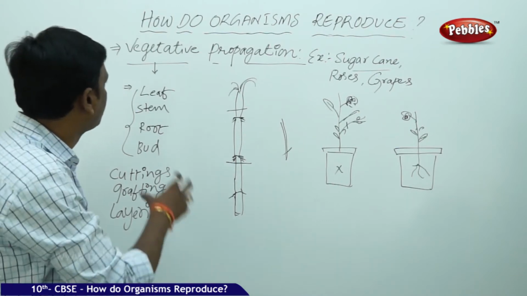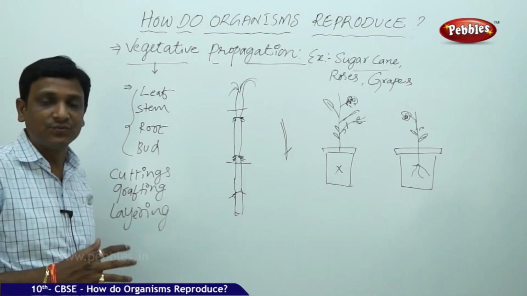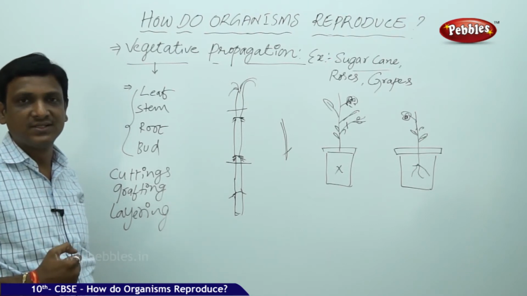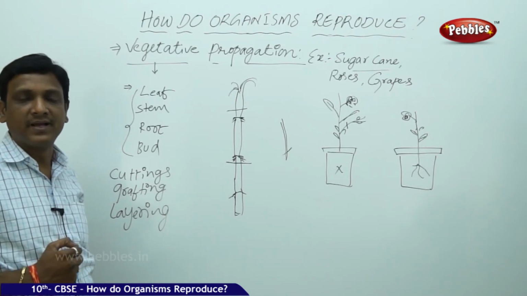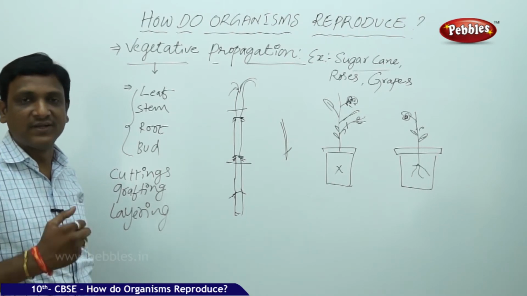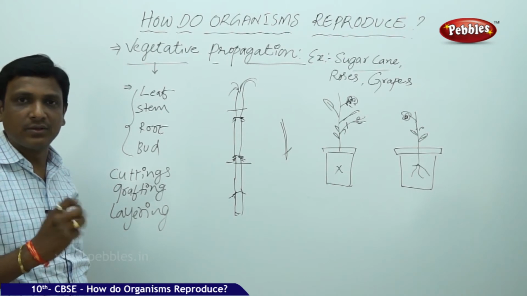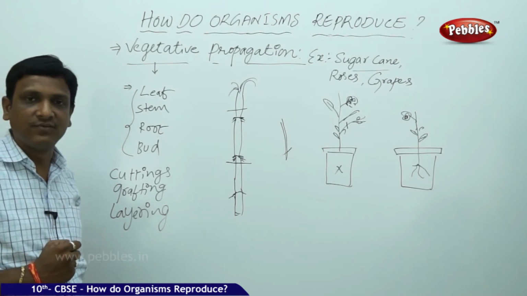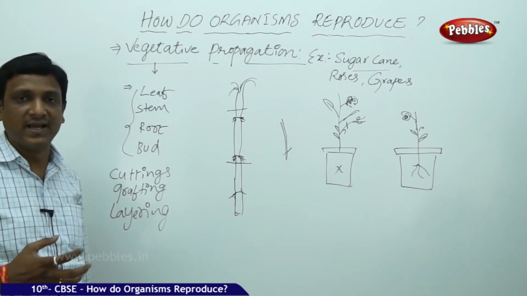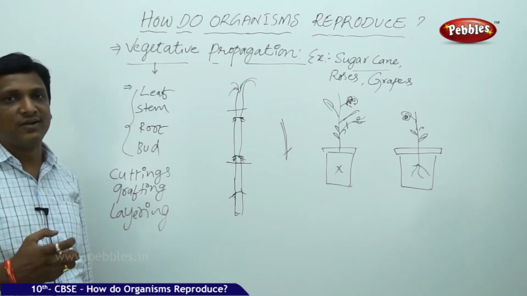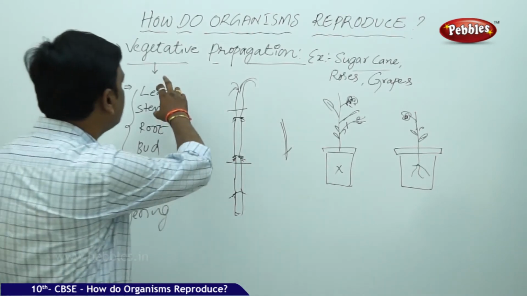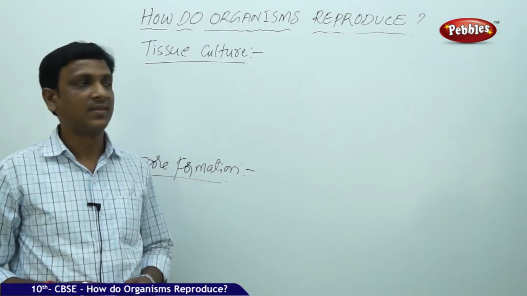So this is the advantage of vegetative propagation, which is widely used in plantations, that is in fruit plantations, vegetable cultivation, and floriculture, culture of flowers. Flowers also have good commercial importance. Various kinds of flowers are used for decorations and various purposes. So they have a lot of commercial value. These kinds of plants are also propagated quickly in the nurseries by following vegetative propagation methods.